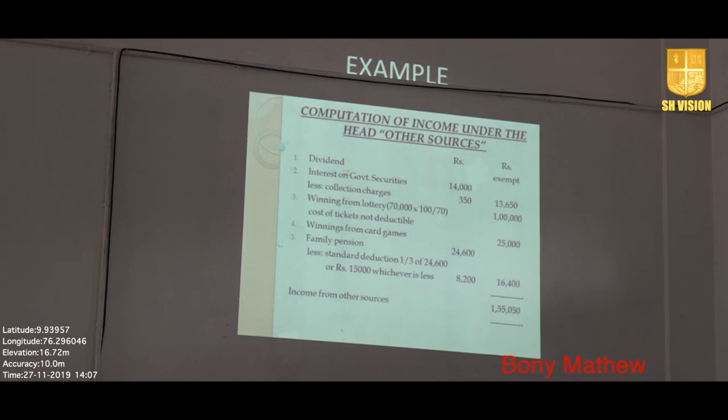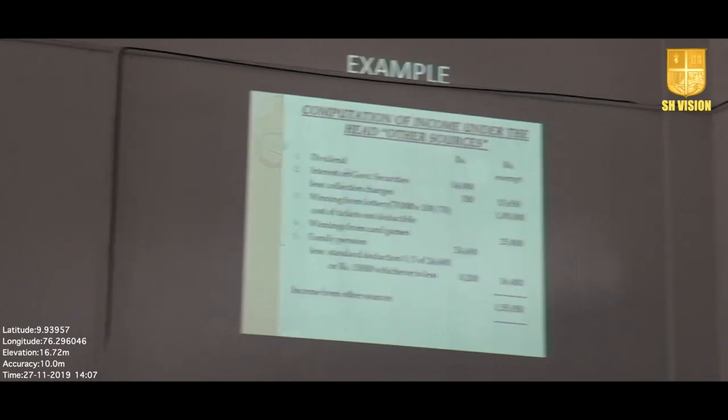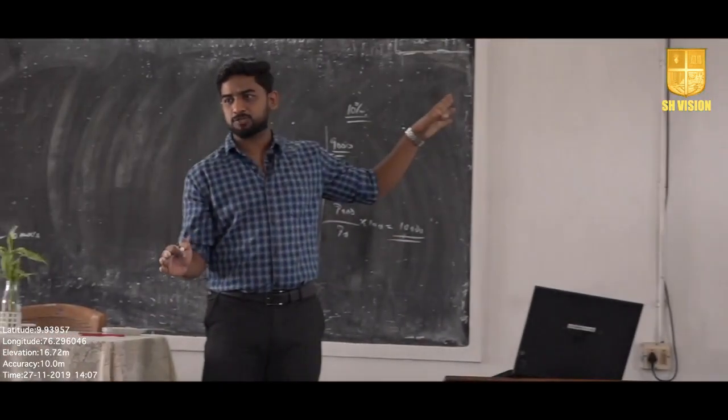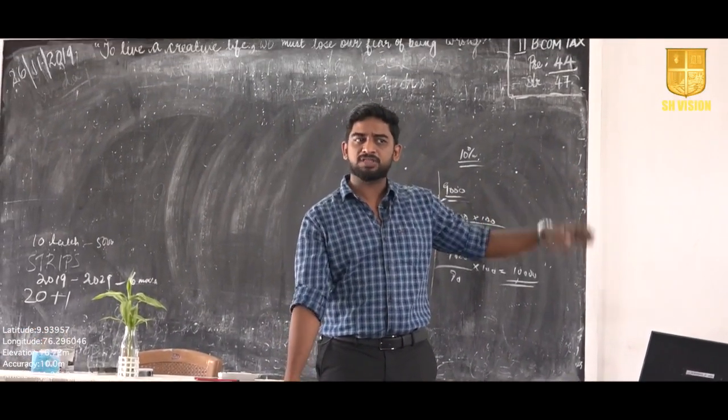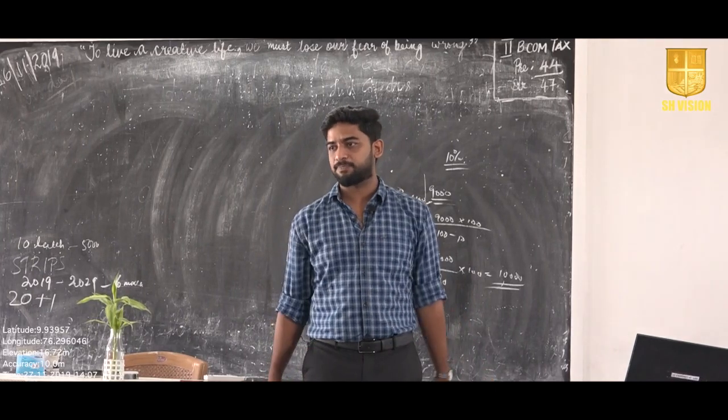So 1/3 of 24,600 or rupees 15,000, whichever is less, that is 8,200. 1/3 is less, so deduct that amount, balance is 16,400, and the total amount of income from other sources equals 1,55,050. So this is just an introduction part of income from other sources, and in the next class I will be continuing with the problems and other deductions.